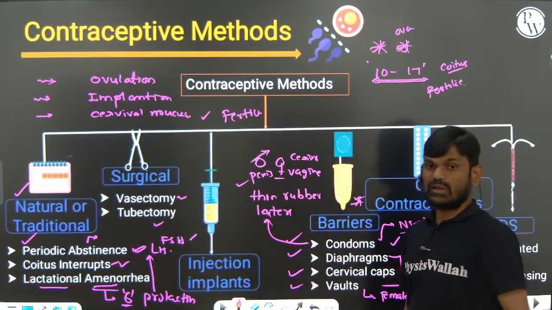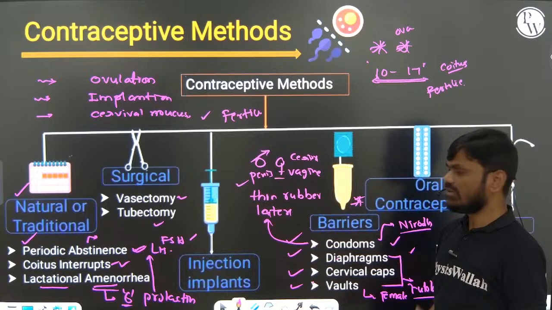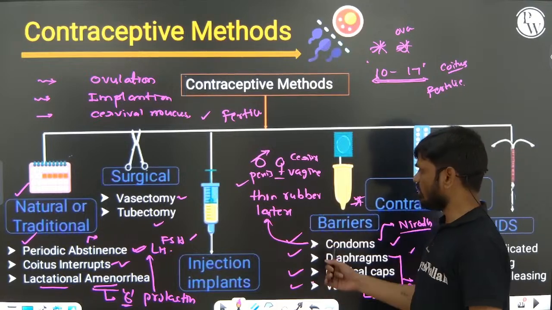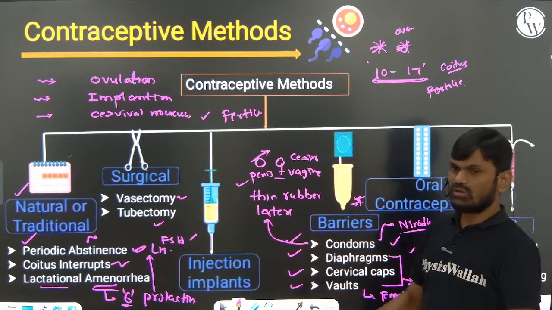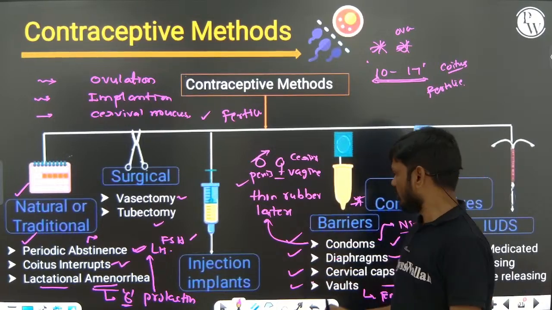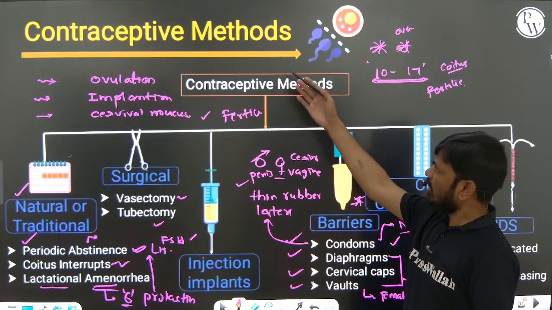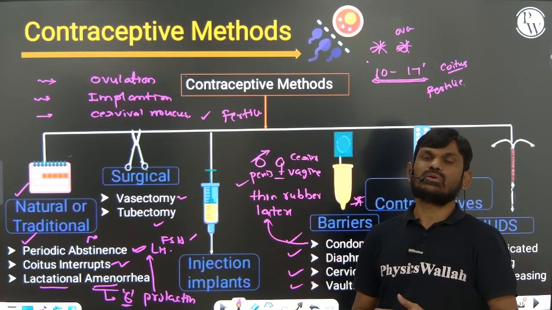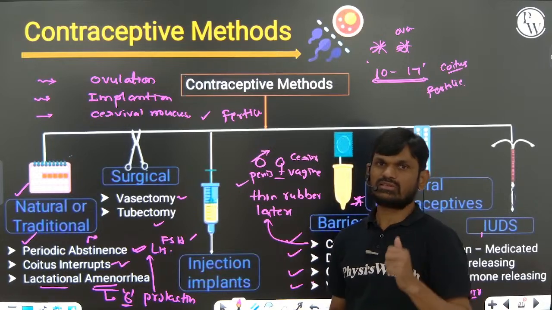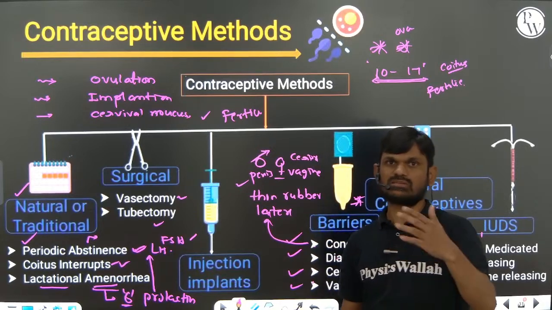Okay. Nowadays there is an increase in the use of condoms in India, because condoms not only help in contraception but also help in avoiding transmission of STDs, sexually transmitted diseases.